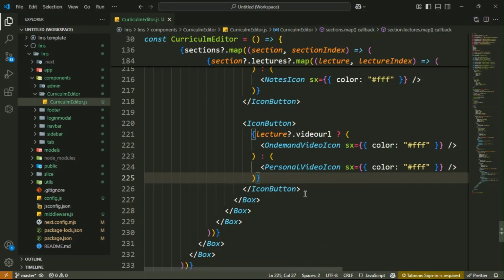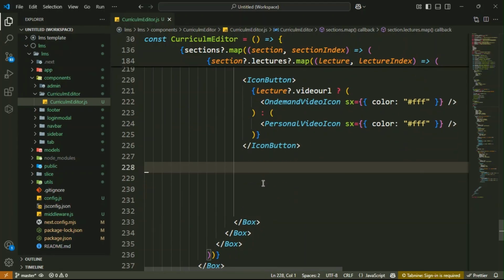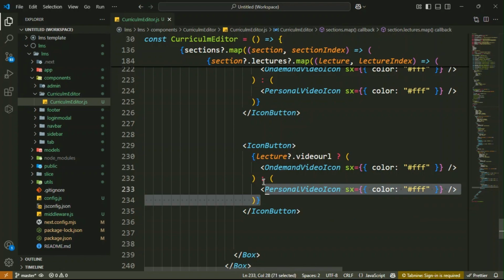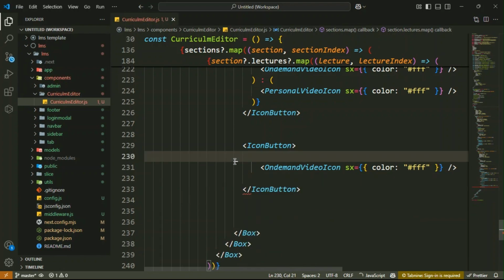Now the next one is the icon button. Then again the next thing is the edit and delete icons. So copy this icon button, then paste it inside. Okay, so here, guys, it is just an edit icon and a delete icon. So there's no need to check conditions. You should remove all these things. Also this one is the icon button, and let me remove this.